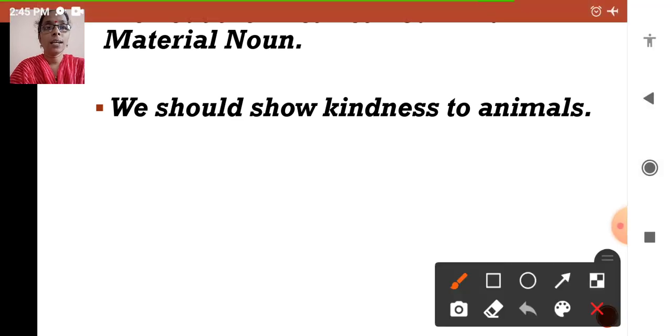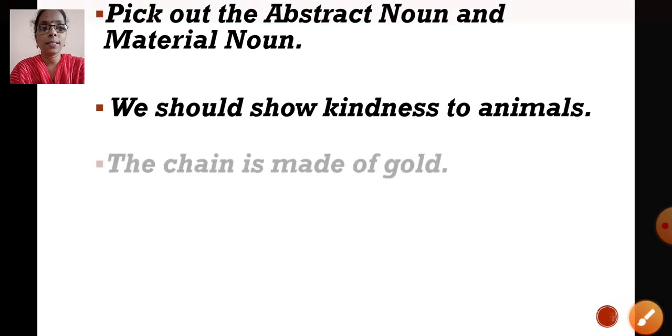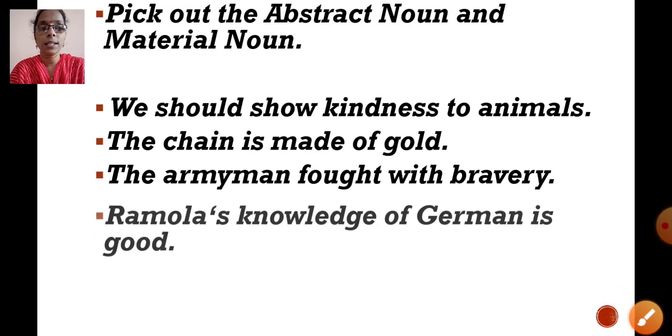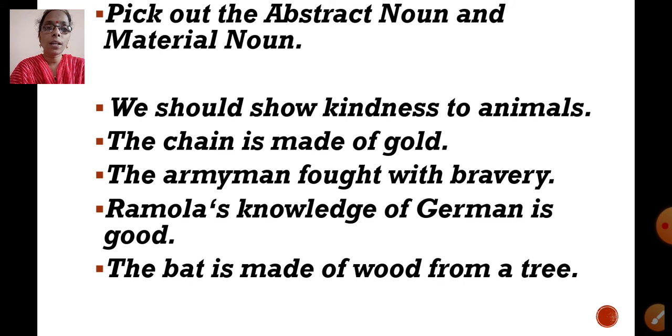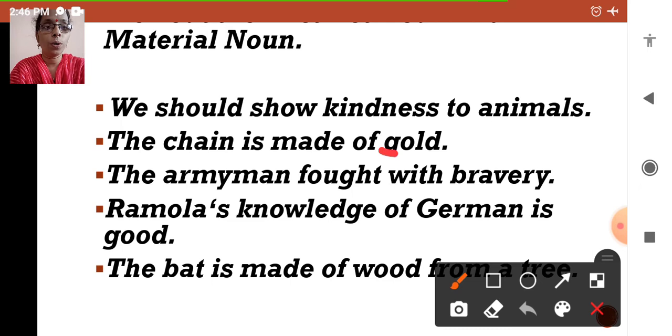Yes? Correct. Your kindness is an abstract noun. Okay? Next sentence. The chain is made of gold. So, which is the noun here, children? Is it an abstract noun or a material noun? Yes. Gold is a material noun. The chain is made of gold.